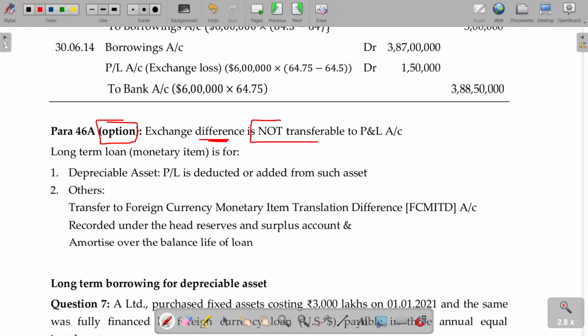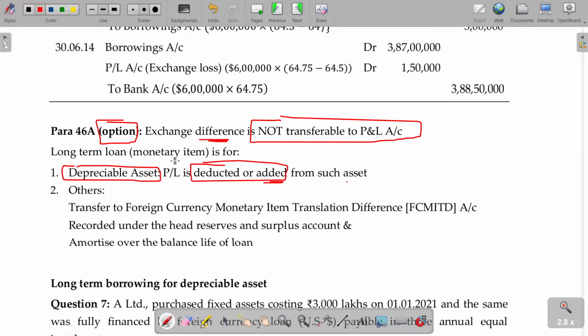Exchange difference is not transferable to the P&L account. That can be related to a depreciable asset, meaning it is added to or deducted from such assets. But if the exchange difference is not related to depreciable assets, maybe other assets other than depreciable assets, then that amount will be named as foreign currency monetary item translation difference account. That will be a separate account you have to keep. Recorded under the head of reserves and surplus and amortized over the life of the loan.